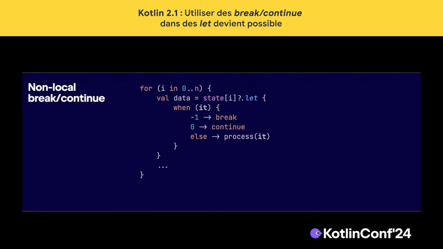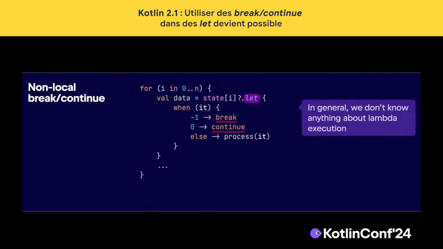In the next example, we iterate over a range of numbers, retrieve the state, and for the non-null state we check. If it's -1, we break from the loop. If it's 0, we continue. While the code looks correct, it won't compile. You see, we've used break and continue inside the function called let, which is forbidden.